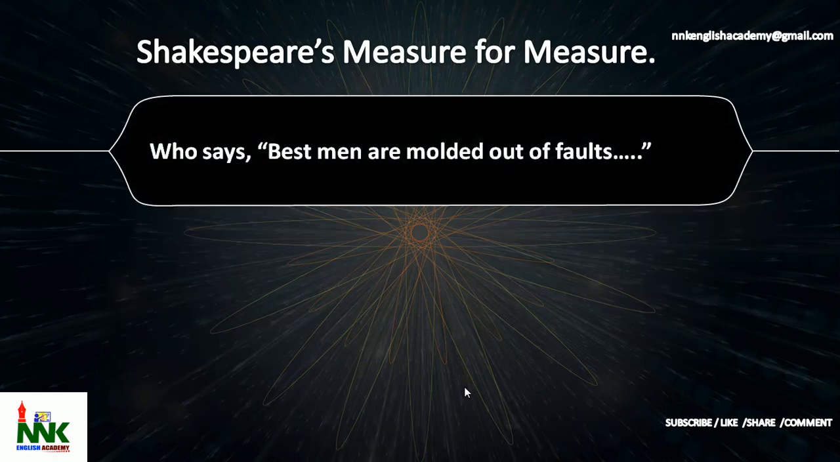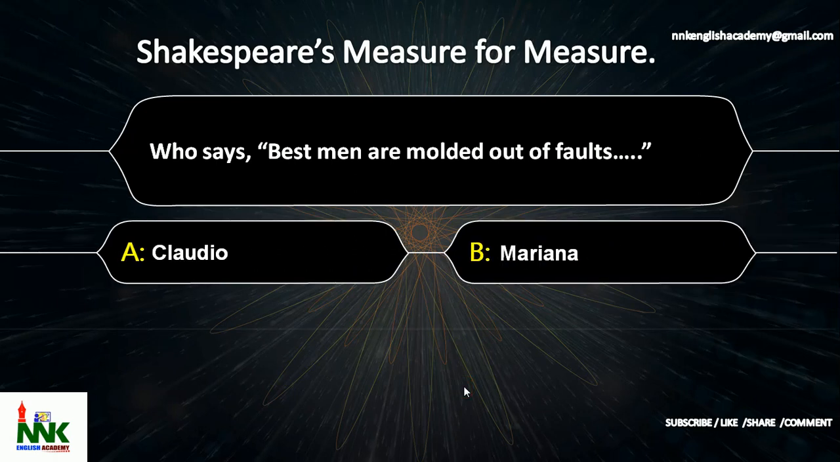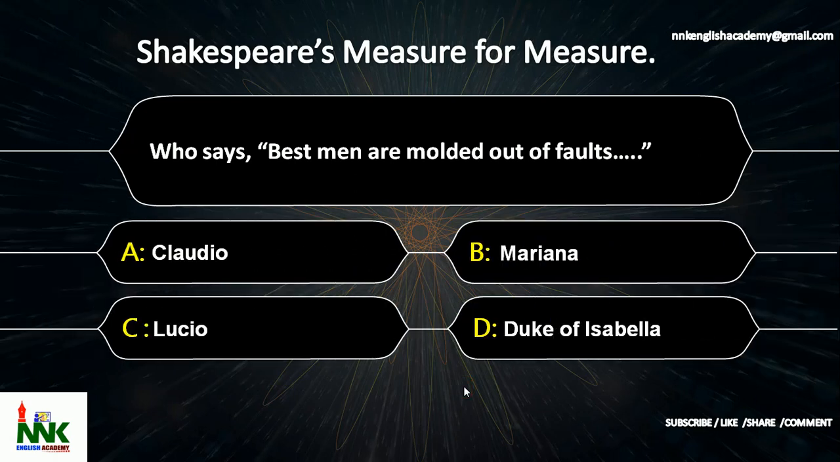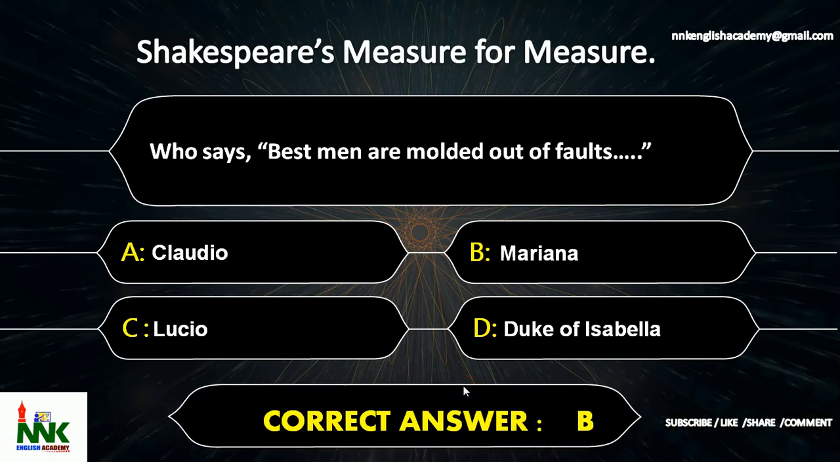Next question. Who says best men are molded out of faults? The options are option A, Claudio, option B, Mariana, option C, Lucio, option D, Duke of Isabella. Who says best men are molded out of faults? The correct answer is option B, Mariana.